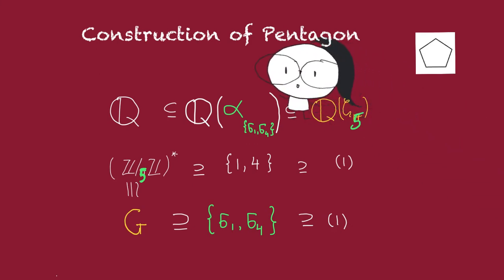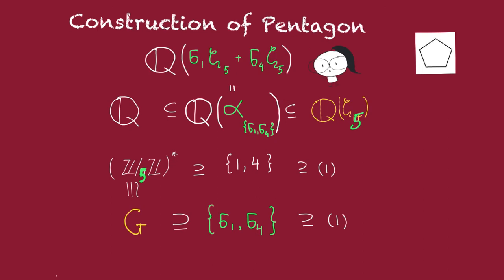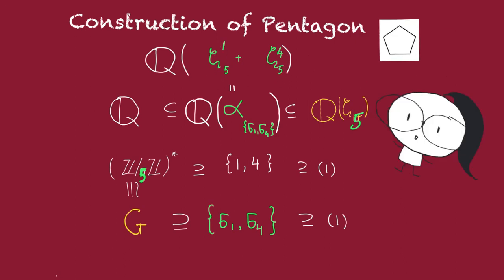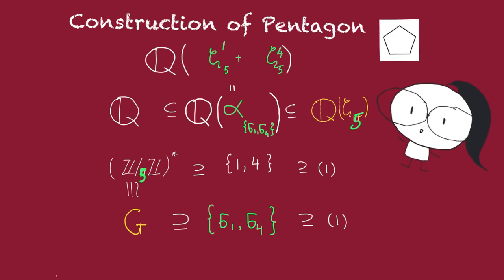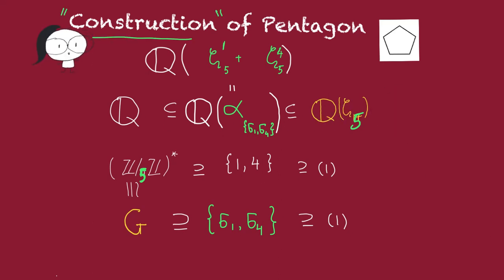And now back to the discussion of the pentagon, we know how to fill in this subfield here. By definition of the period, it's just going to be the sum of the orbit of this zeta under this subgroup. And then by definition of the sigma_i, that is just going to be zeta^1 plus zeta^4. And that is how we can give an explicit sequence of subfields of this fifth cyclotomic field that would correspond to a so-called construction of the pentagon.